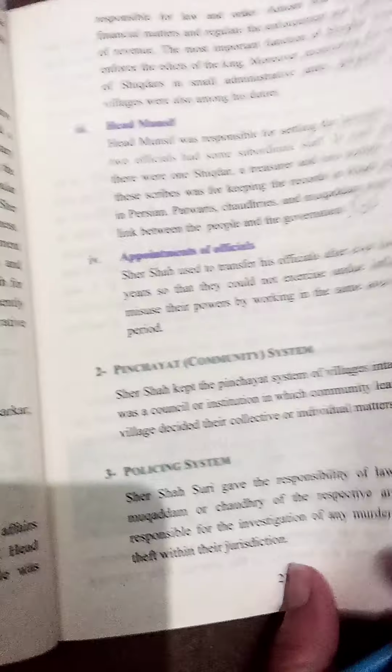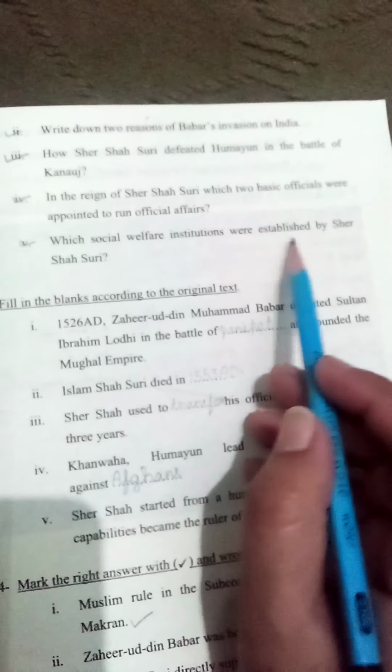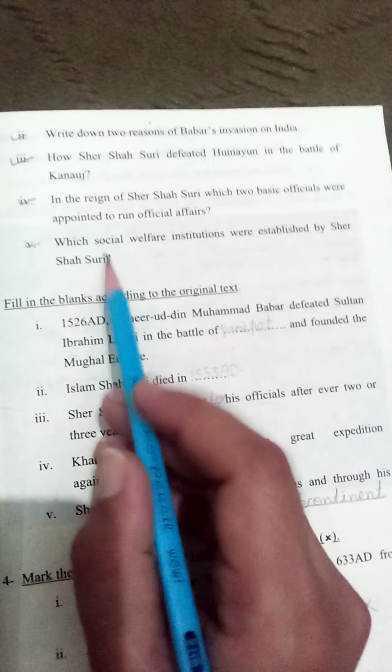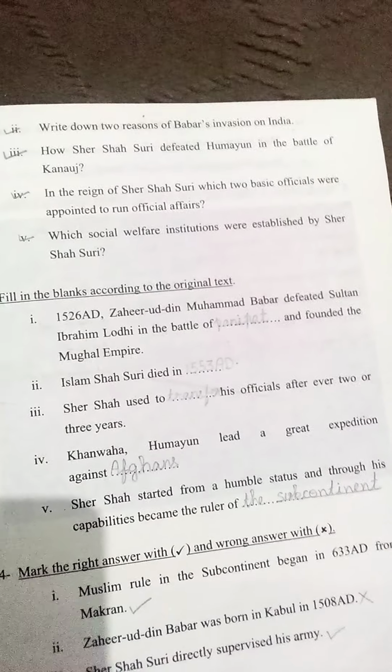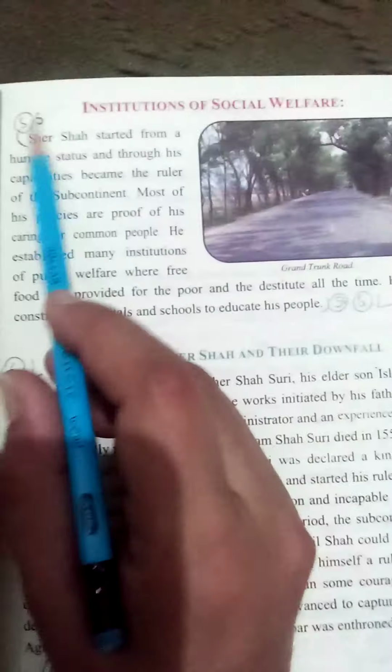This is question number 4. Now move again to the question page. Here is the question page. Question number 5. We will also do question number 5. Which social welfare institutions were established by Sher Shah Suri? Here is the answer on page number 25. Institutions of social welfare.